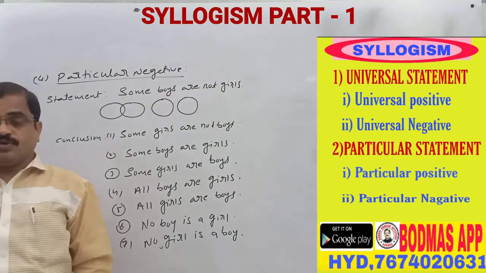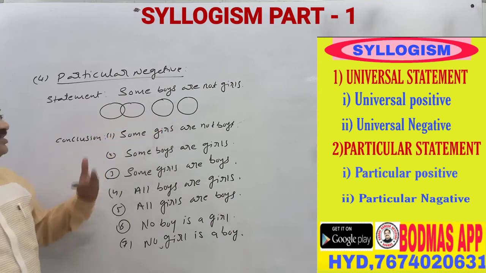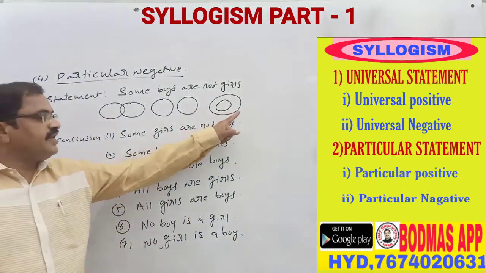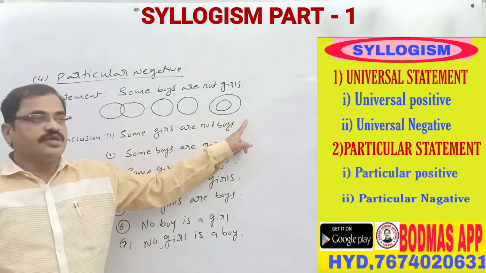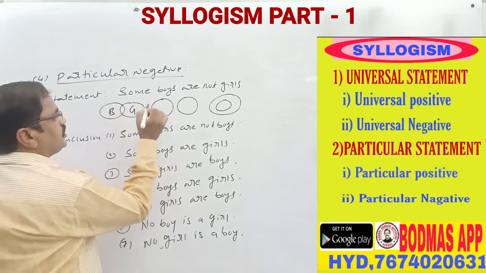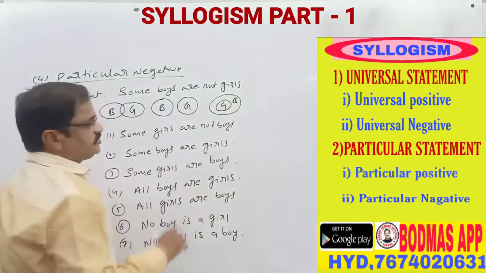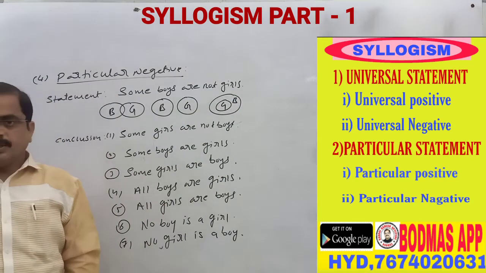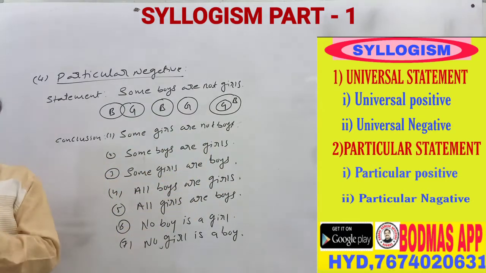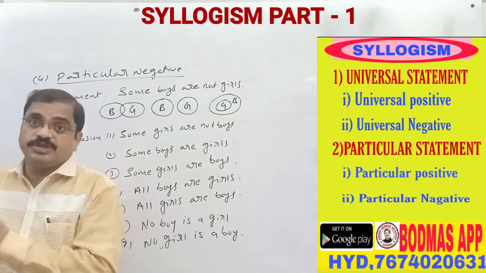Particular negative means nothing but like this also chances are there. Sometimes like this also chances are there, but it is a rare case. So here, some boys are not girls. This is the boys, this is the girls. So from the negative statement we don't take the positive statement.